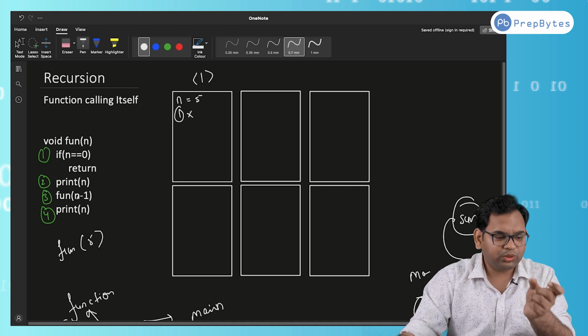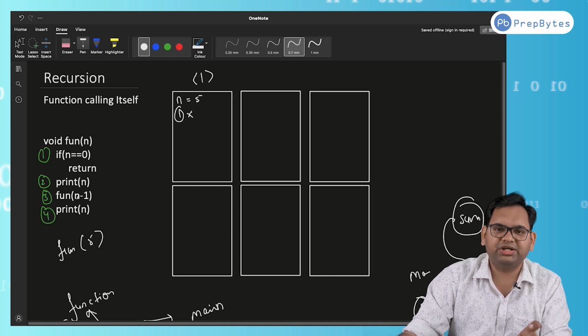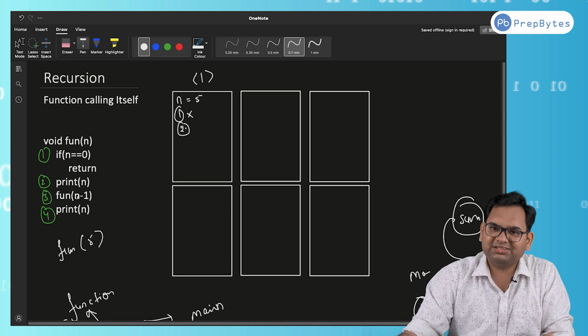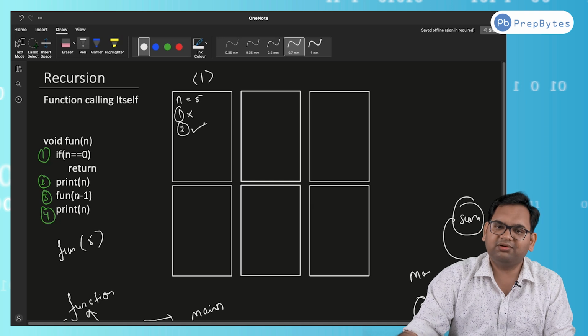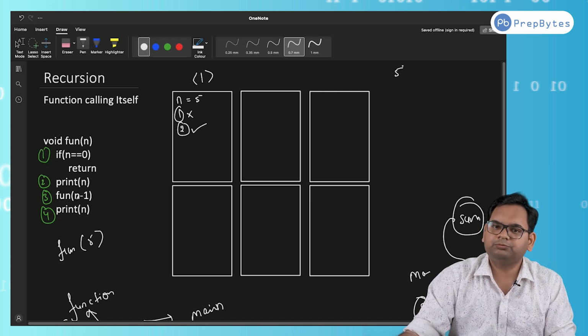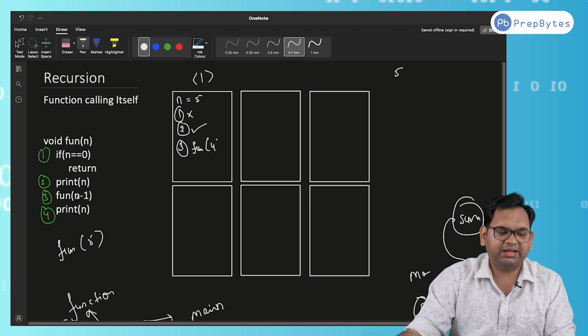That means it will check whether n equal to 0 or not, but it will not return anything because the if condition is false. Second line: print is a normal print line, so it will get successfully executed, print n, and we will print 5. What is the third part? The third part is function calling itself. Now this is a function call, with n minus 1.